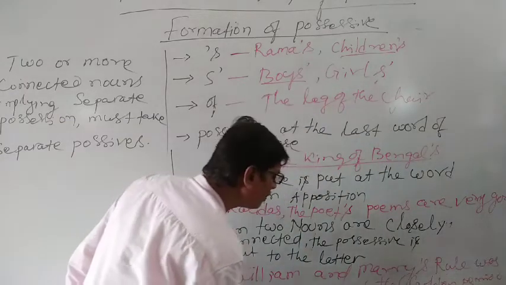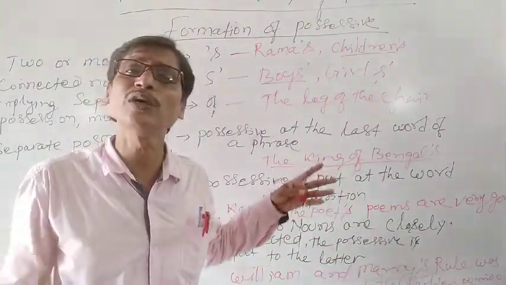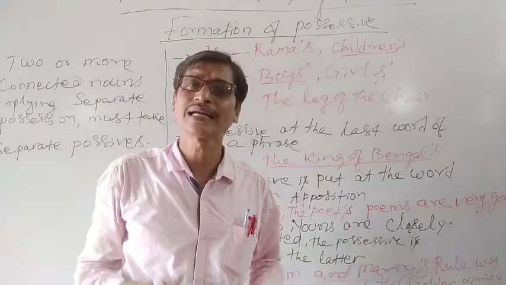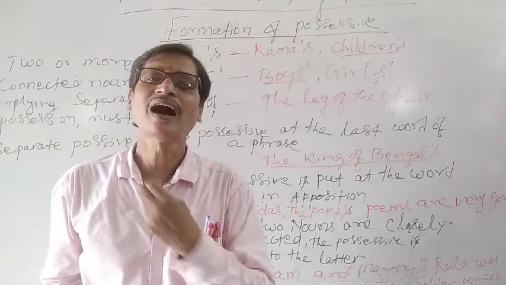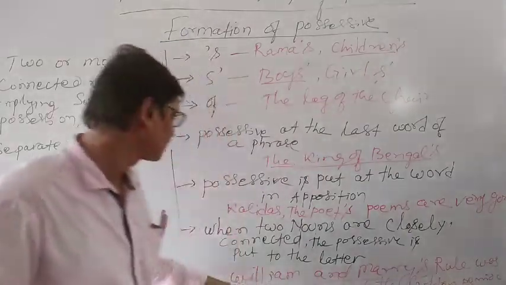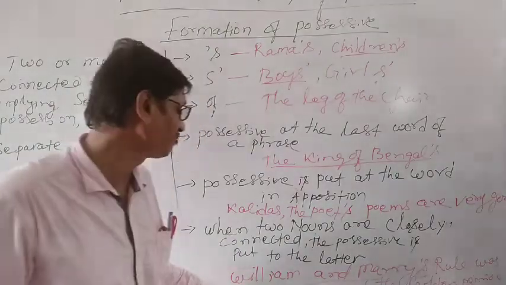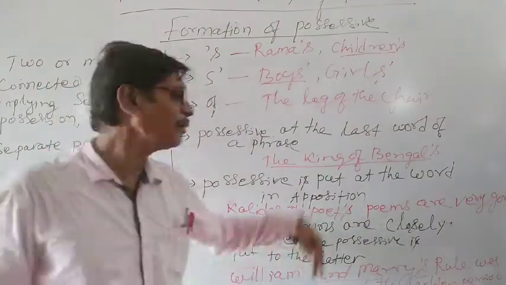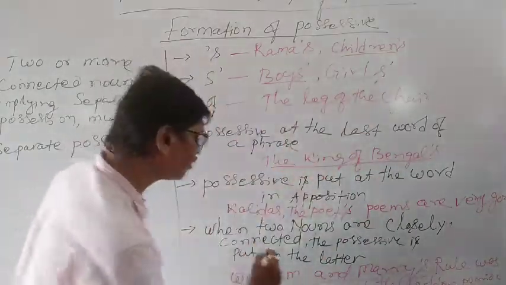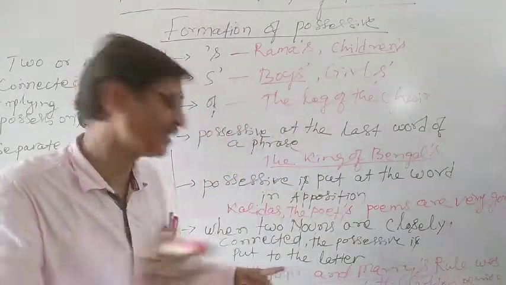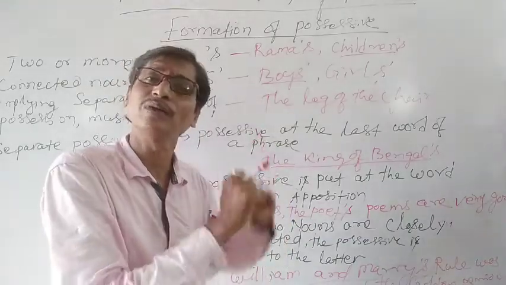So you see William and Mary, the king and queen, once were ruling over the British kingdom. So William and Mary were the rulers of England once upon a time. Those who are students of the history of England can better understand. But William and Mary's rule means collectively while they were ruling. Here we cannot write William's and Mary's, it is collectively William and Mary both were ruling over England once upon a time.